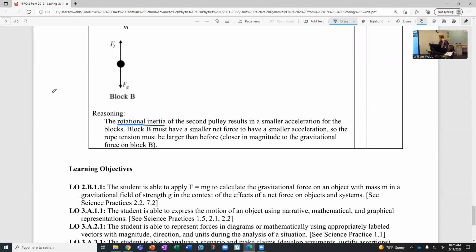We haven't learned about rotational inertia, but conceptually it's the same as just regular inertia. The more mass it has, the harder it is to get to spin. But with rotational, there's another element that you also have to factor in. It doesn't apply to this question, but it applies to other scenarios we'll learn about in April.